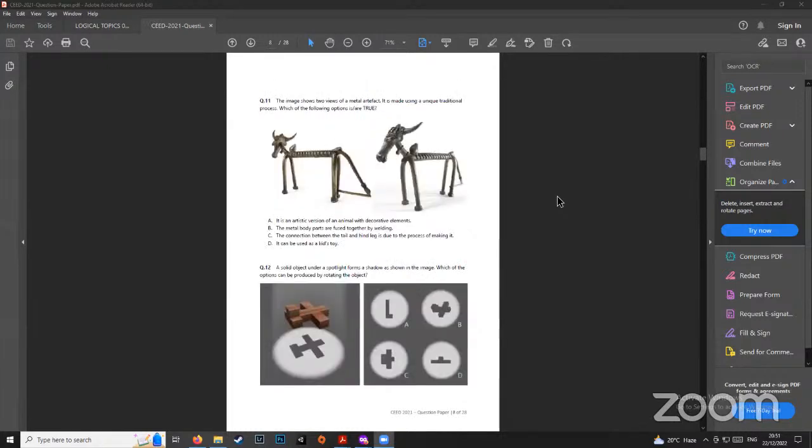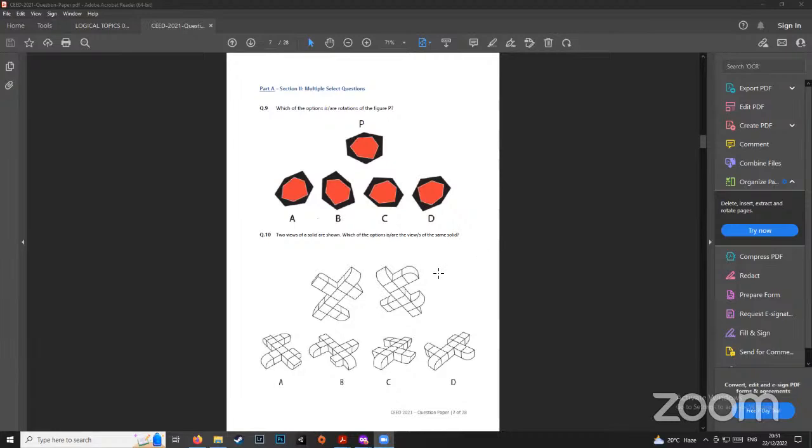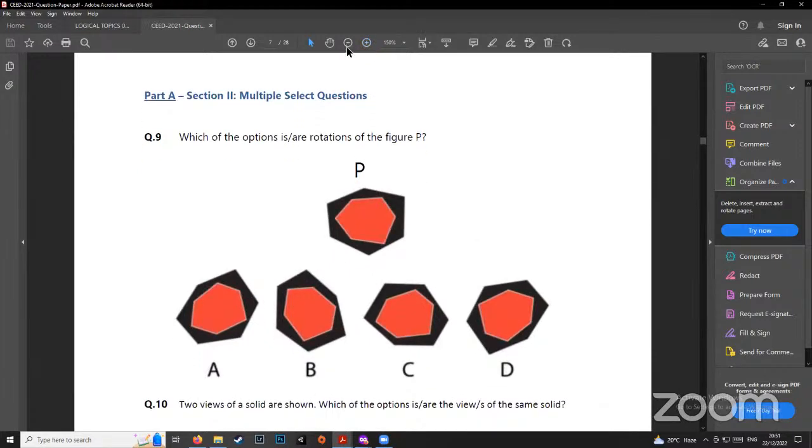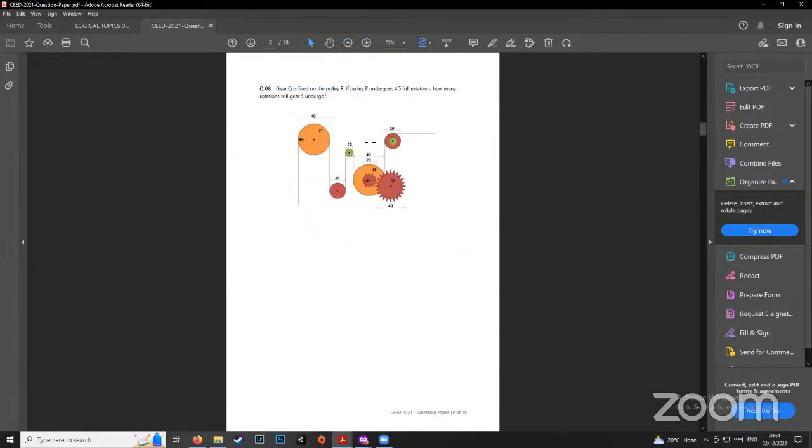Okay. So now there are other questions where you have to find simple rotations. Rotation is also very important. So like what I just told you right now, that we could have done this. So this is the sort of tips and tricks that you can get in these sessions.